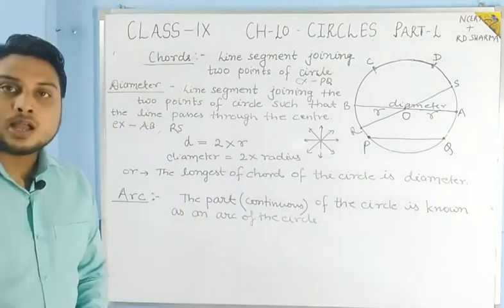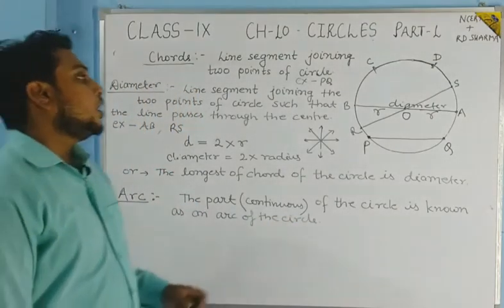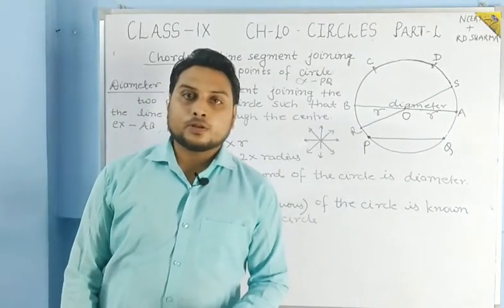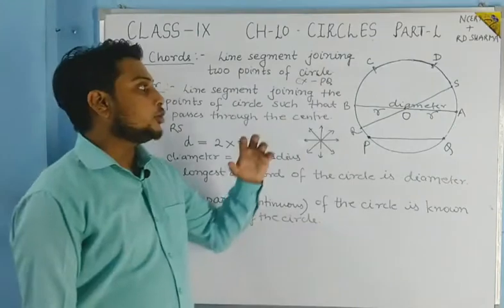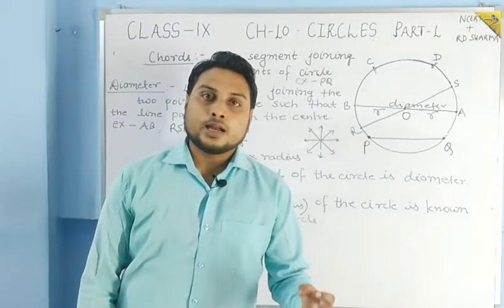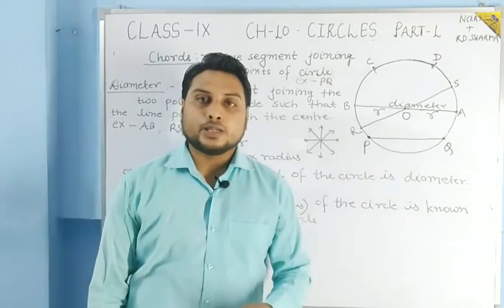Students, two types of arc are possible. The shorter arc is known as minor arc and the longer arc is known as major arc.